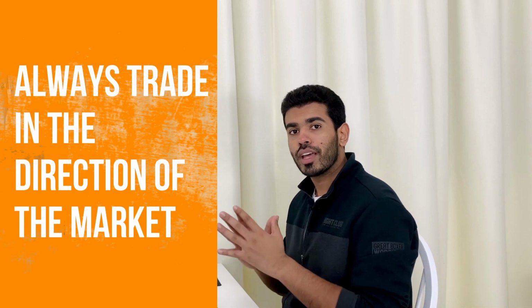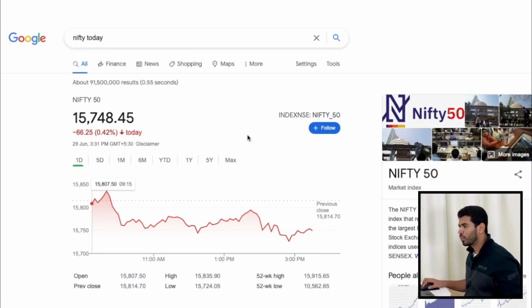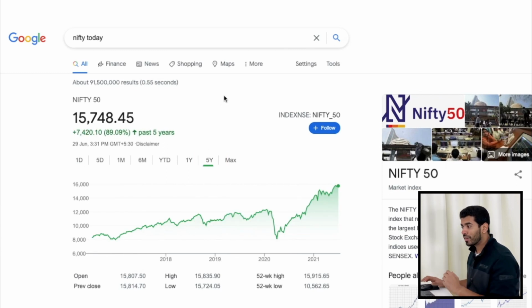You should be looking at wherever the market is going. Always follow the trend, because trend is always your friend. Remember that trend is always your friend. So now this shows you one day. We can also check for 5 years. For example, in the last 5 years, Nifty has given a return of almost 89%.